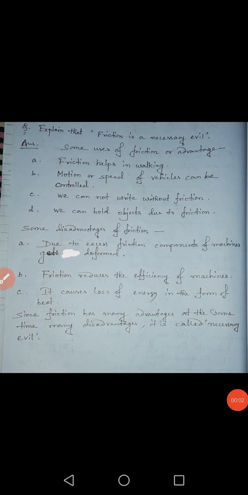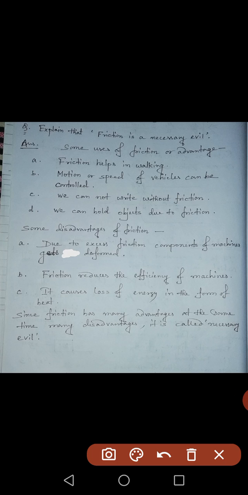Today we will start with this question. It is given: explain that friction is a necessary evil. So friction is necessary because it has some advantages, but at the same time it is evil also because it has some disadvantages. Now we will discuss the advantages and disadvantages. First one, advantages. Some uses of friction or advantages of friction.